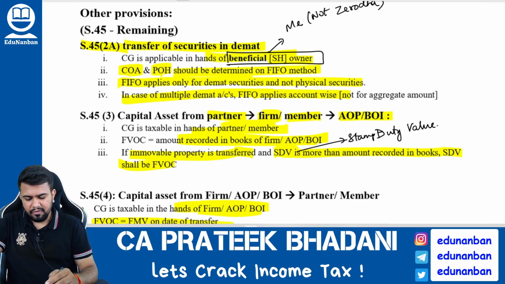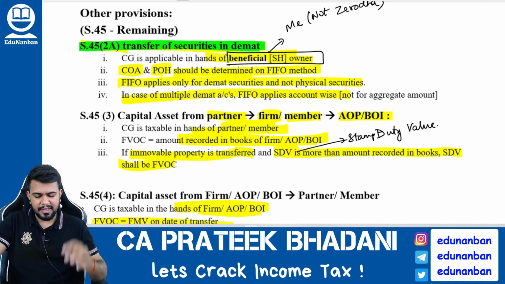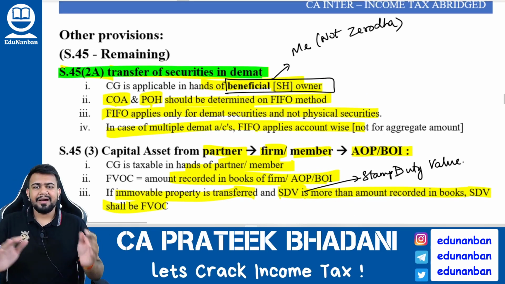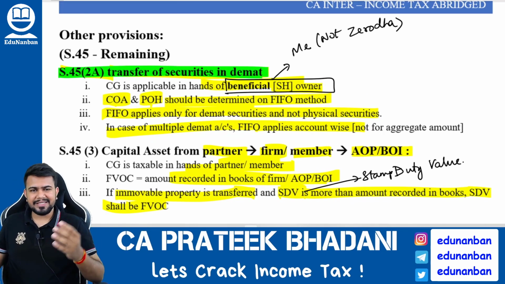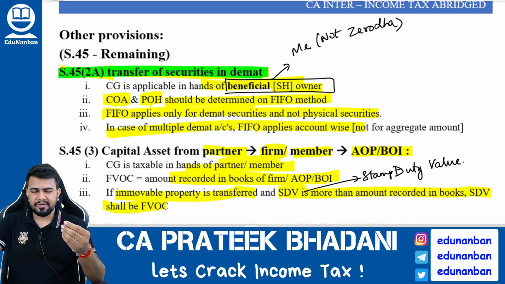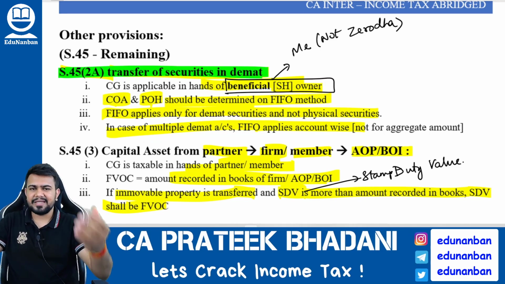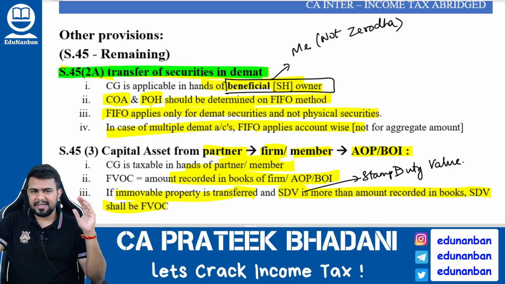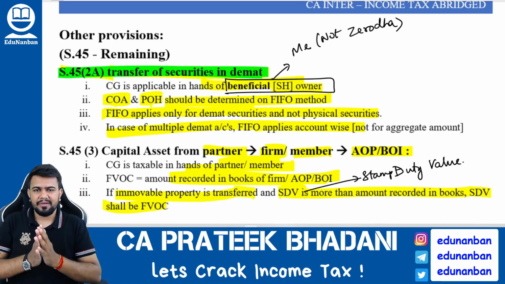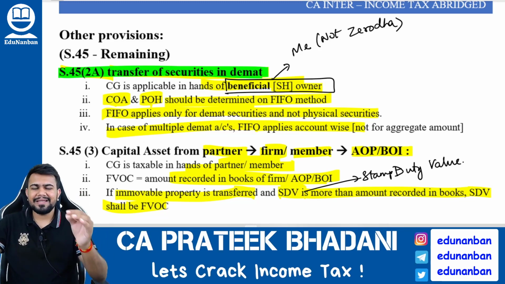Firstly, let us see what will happen when there is transfer of a security in a demat account. Now listen here. Earlier, there used to be a system of physical shares, meaning shares were received as share certificates. So when I sell the share certificate, I will receive the money and I will pay the tax under capital gain. But now what has happened? Shares are coming in digital form in a dematerialized account, or demat account.